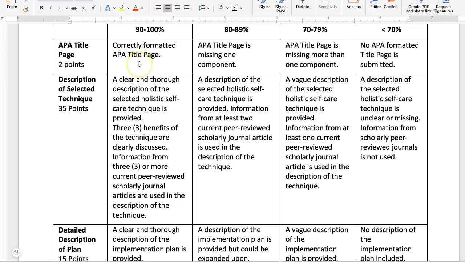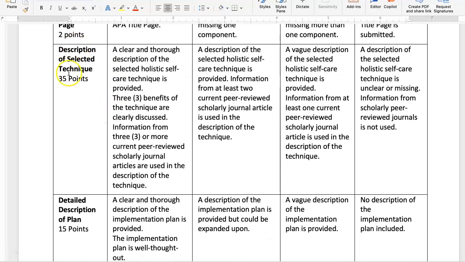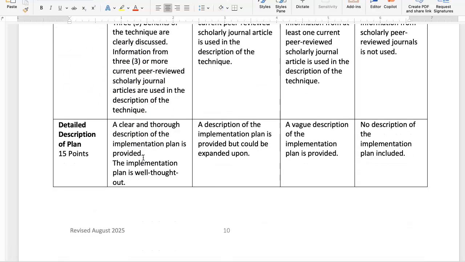You can easily get 2 points for just correctly formatting your APA title page. Description of your selected technique. You should have 3 benefits that are clearly discussed. I want to be able to see that you found benefits. If you're doing yoga, for example, you can share the 3 benefits for yoga. You should have 3 or more peer-reviewed scholarly journal articles. You should have a very clear and thorough description of your plan.